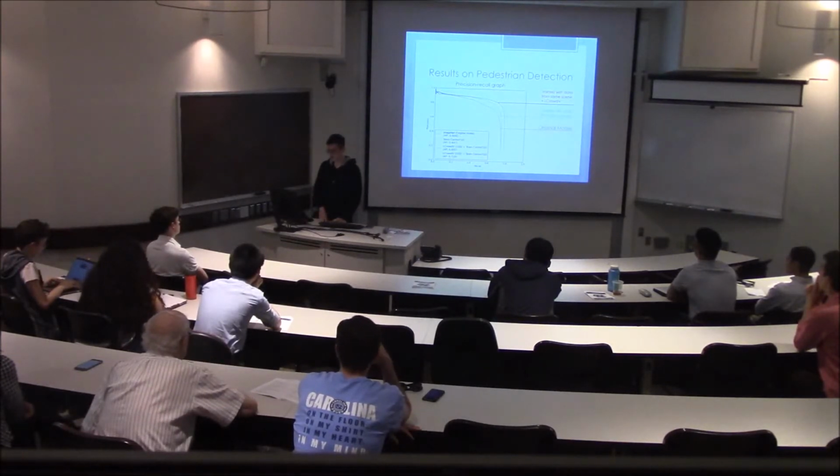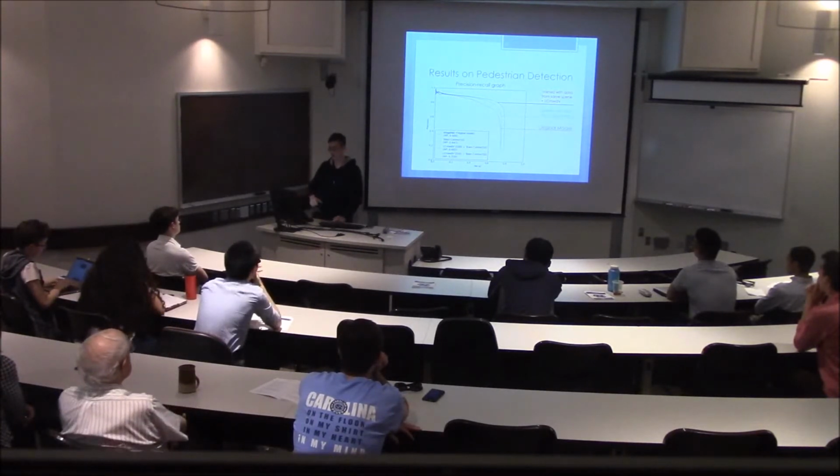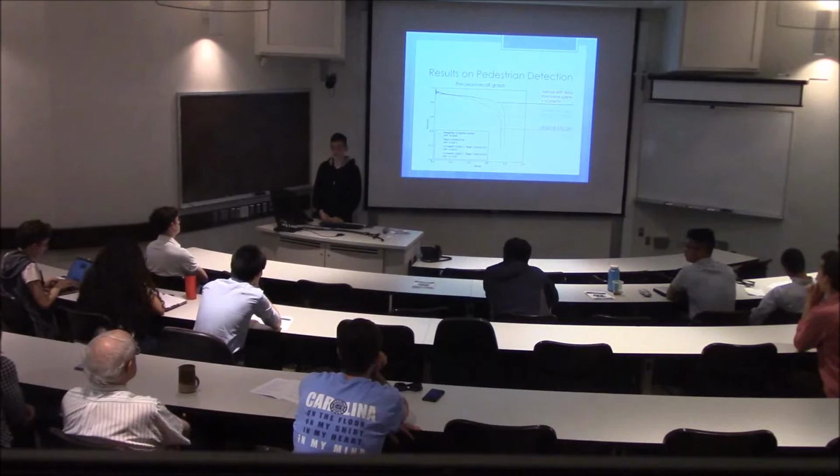You can see the green line here: we train our detector on a data set called Town Center, and the performance is an AP of 0.64.